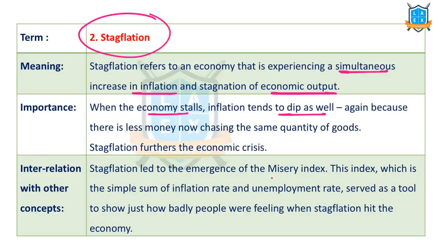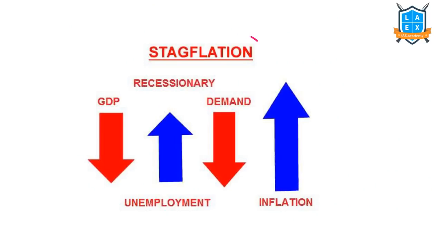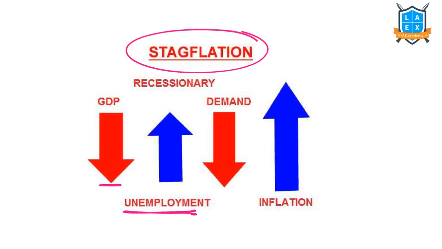In such a case, there is the emergence of the misery index. This misery index is calculated as a sum of inflation rate and unemployment rate, and it is used as a tool to understand the impact of stagflation on the population. Very, very important, stagflation. Many countries are experiencing the situation. During stagflation, GDP growth rate comes down, unemployment increases, demand for goods and services decreases, and inflation increases. These are the four variables that we need to consider.